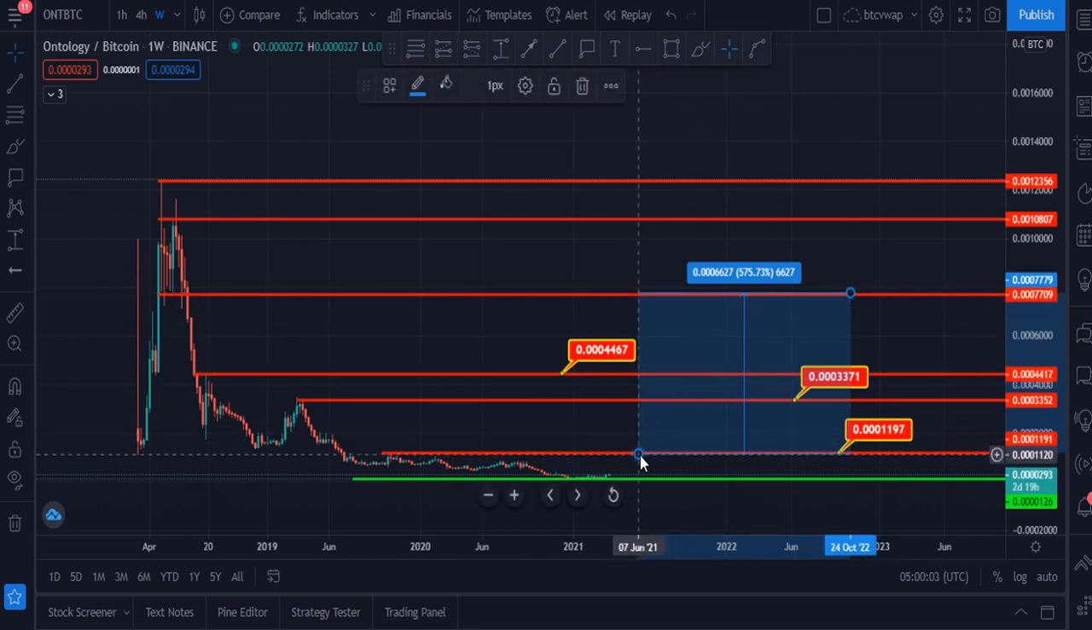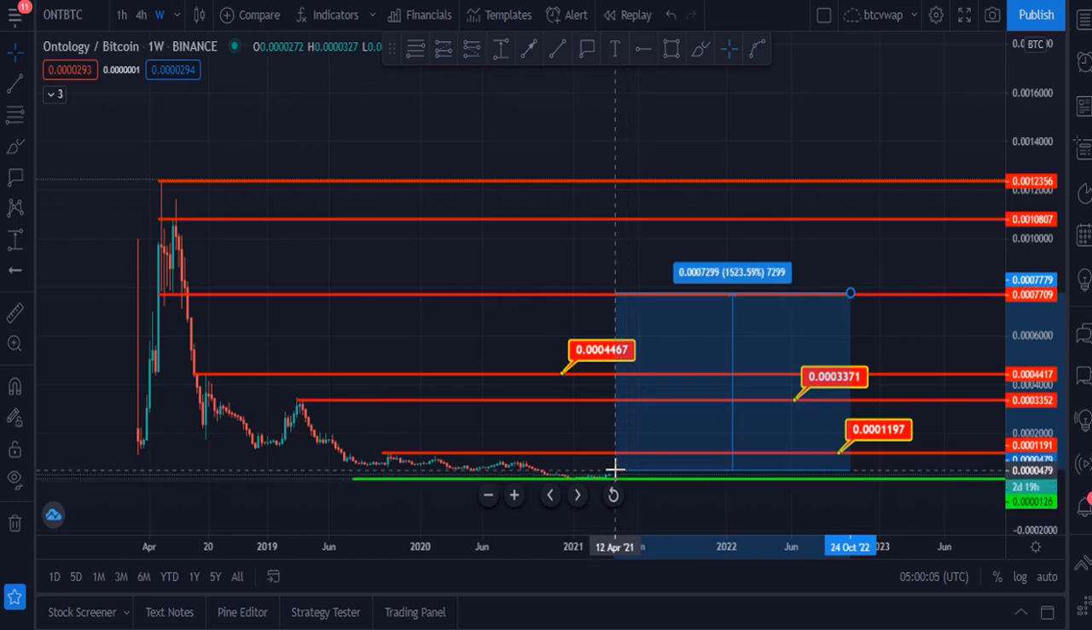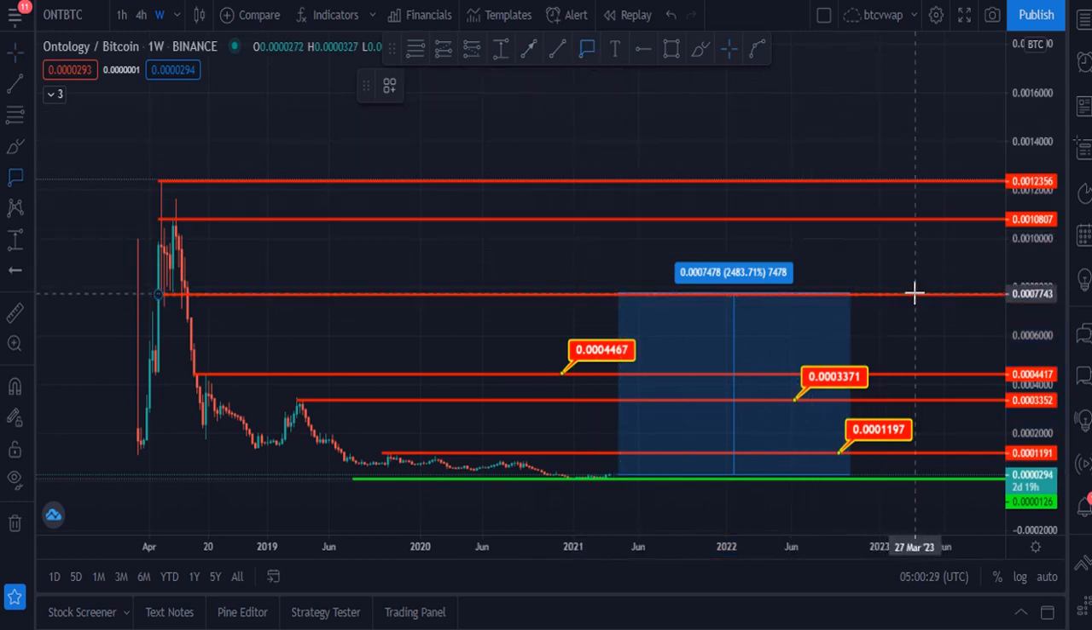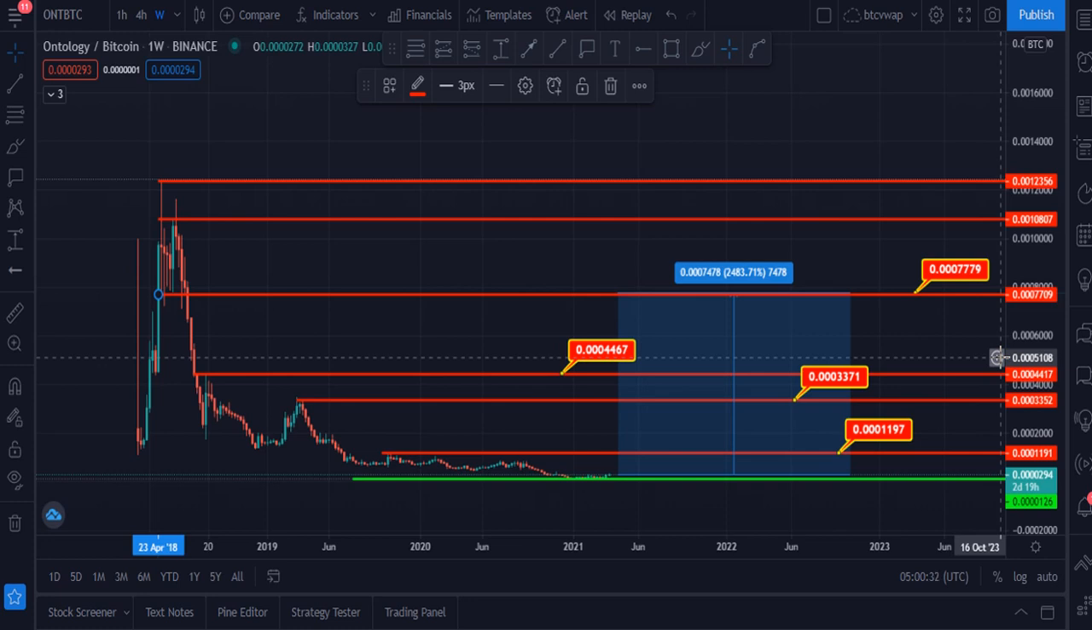And I think from the beginning, this token can give you 24x within this year. If it hits this zone again, which is 77,079 Satoshi, in that case it will give you 24x, and this is the target. And these are very realistic targets, and I think these 4 targets this token ONT can hit within 2021.